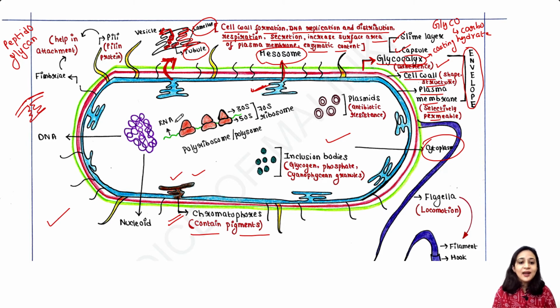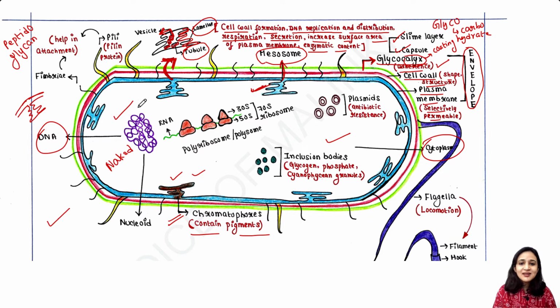Okay, now we can see this is the bacterial DNA. It is naked because it is not protected inside a nucleus. It remains free in the cytoplasm, and this DNA is not wrapped in histone, unlike eukaryotic cells.